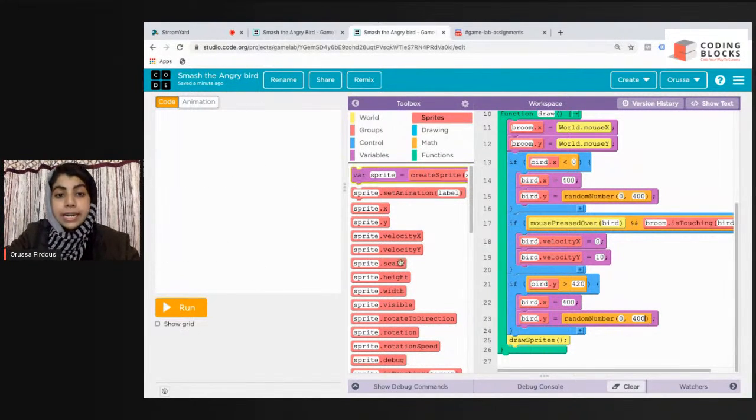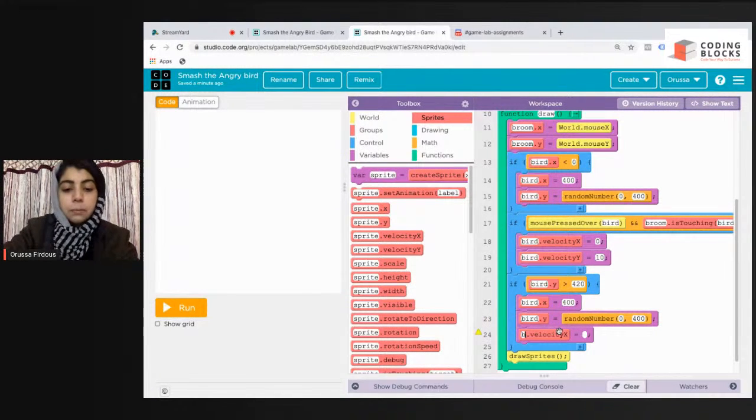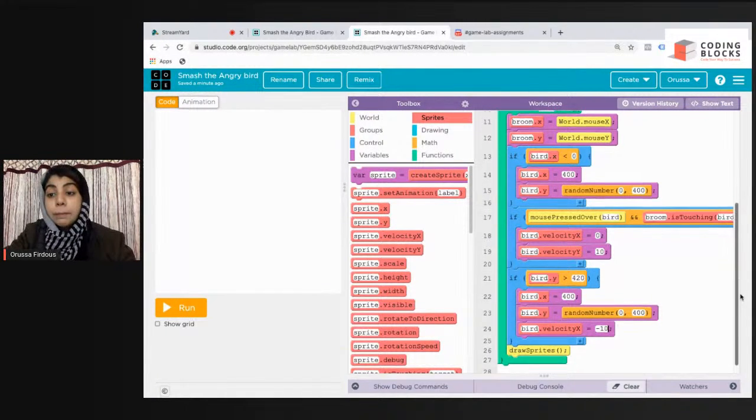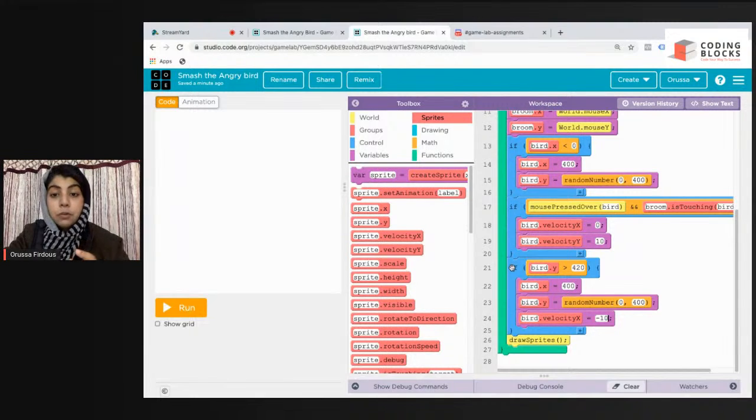So we go to sprites and select bird dot velocity x, to be -10. And do remember in which condition you have to attach. Many people think that we attach blocks into different conditions. No, we have to attach these blocks at proper places. If bird dot y becomes greater than 420, there you have to attach these blocks.